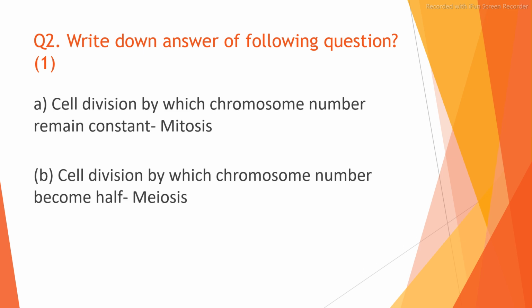Question number 2 was, write down answer of following questions. Cell division by which chromosome number remain constant? Answer is mitosis. Cell division by which chromosome number become half? Answer is meiosis. If A answer mitosis is correct, then give half mark to yourself. If B answer meiosis is correct, then give half mark to yourself. If anyone is wrong, then deduct half mark from yourself.